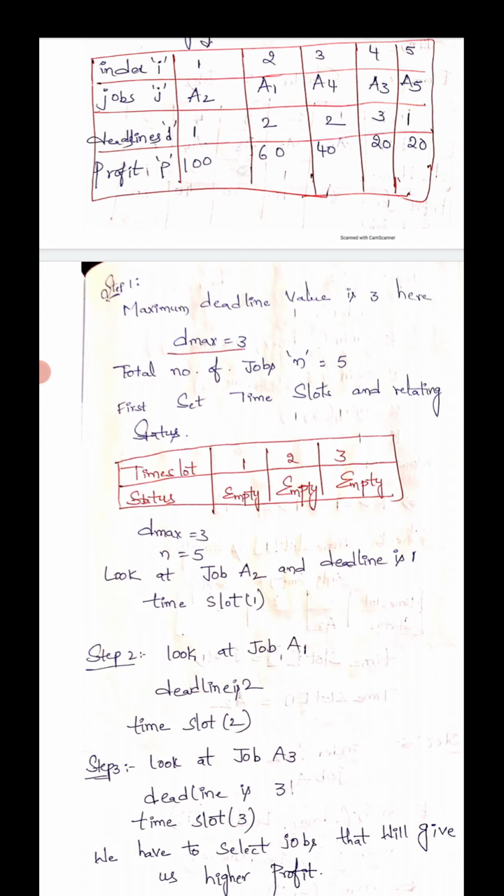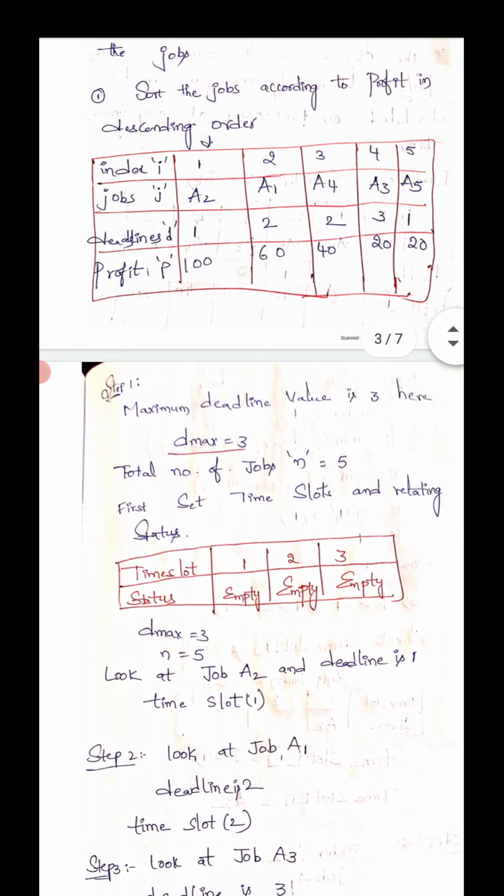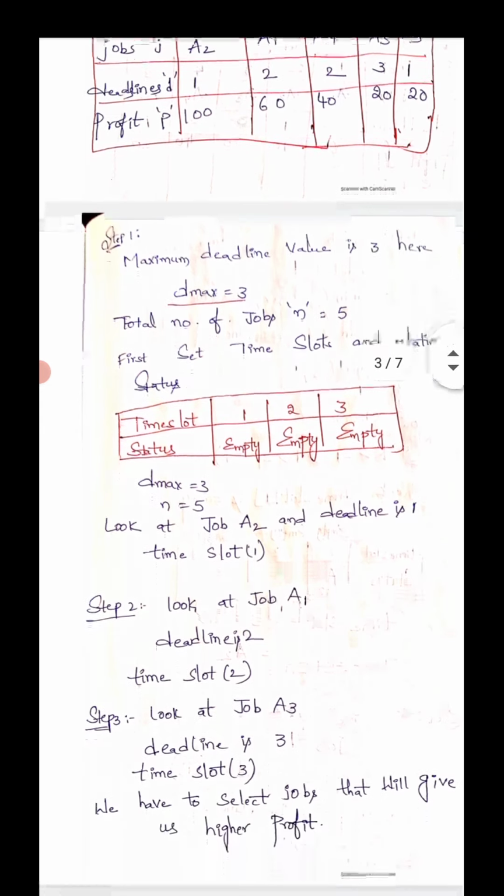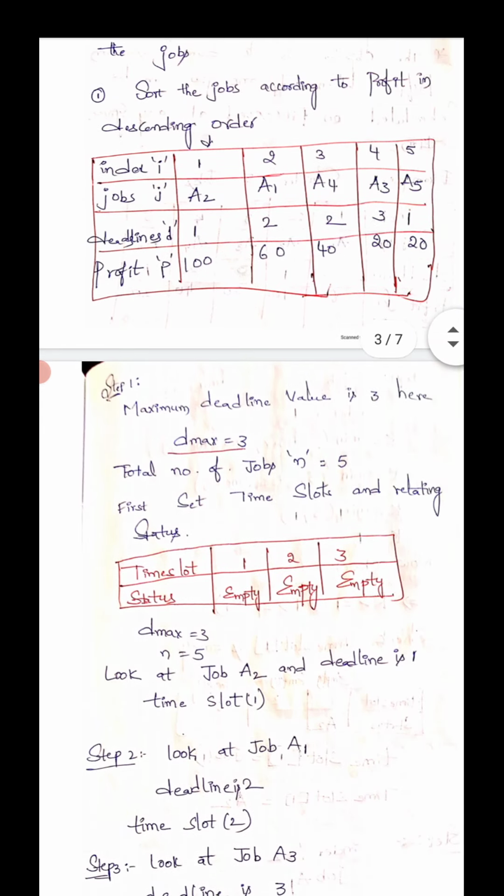First, look at job A2. With index I, I will put an arrow mark there. Index I is 1, job A2, and the deadline is 1, so time slot of 1. Coming to step 2, look at job A1.